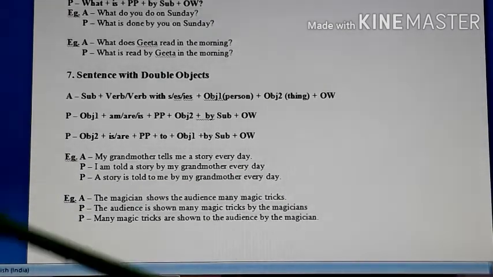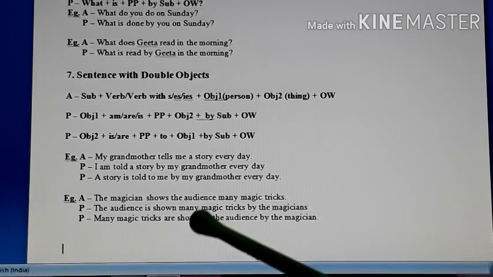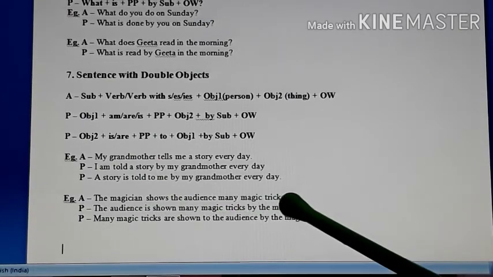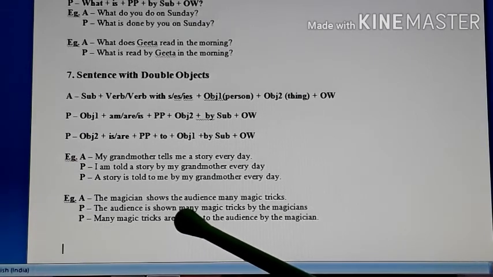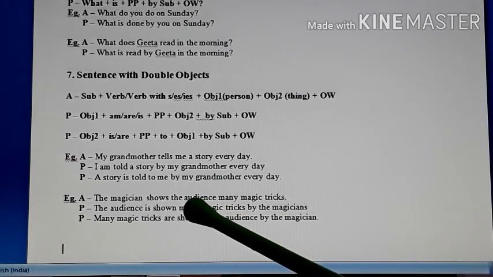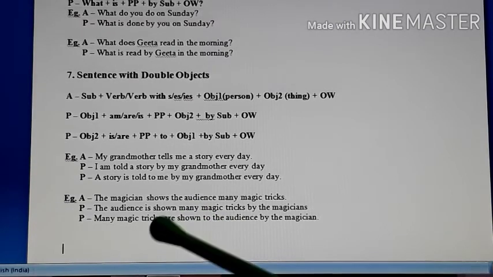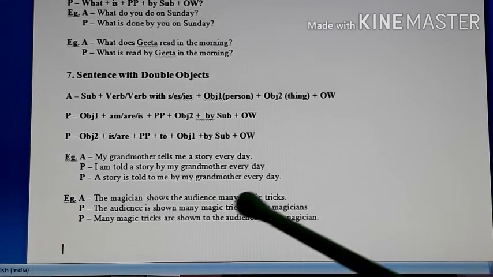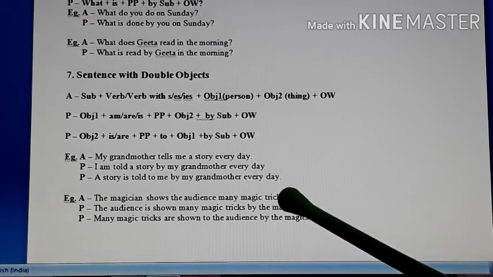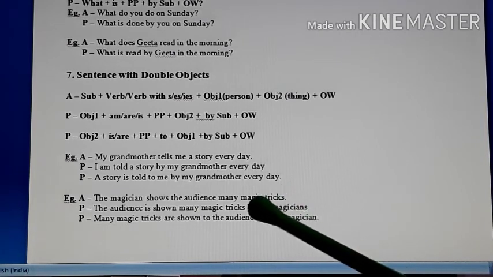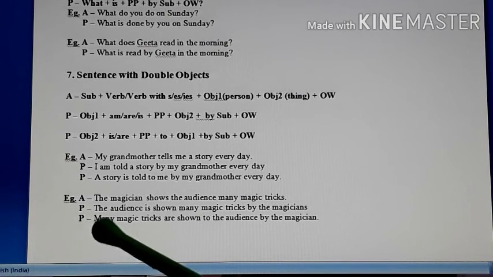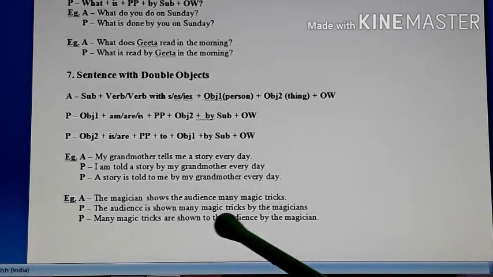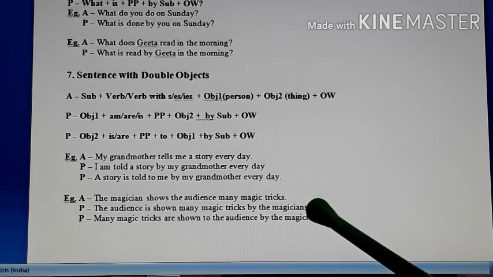Okay, then look at the second example. The magician shows the audience many magic tricks. So whom does the magician show all these tricks? Audience. So audience is your object 1. What does the magician show? Magic tricks. So that is your object 2. Here you don't have other words. So the passive is: the audience is shown many magic tricks by the magician.